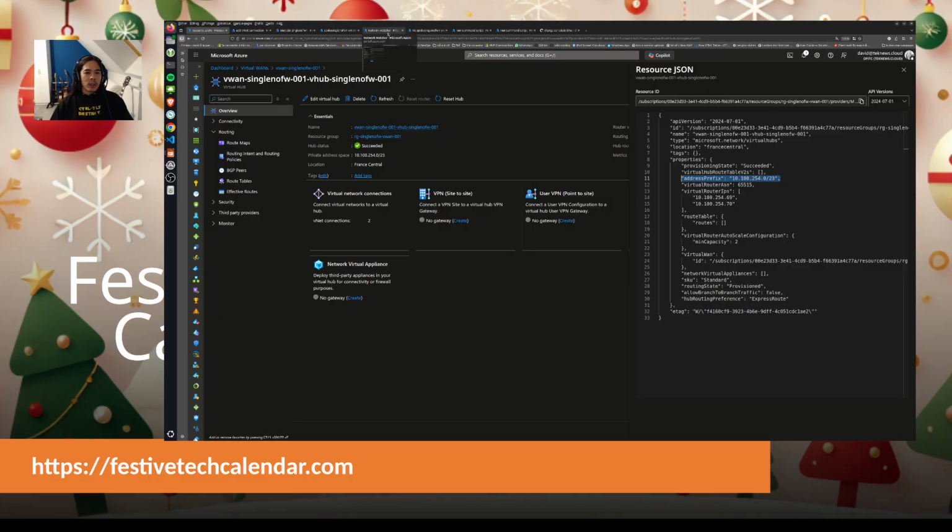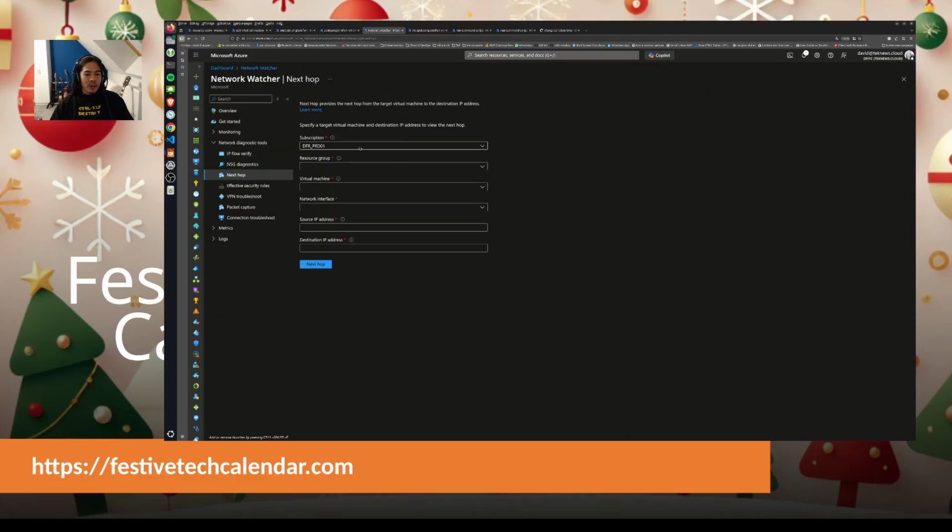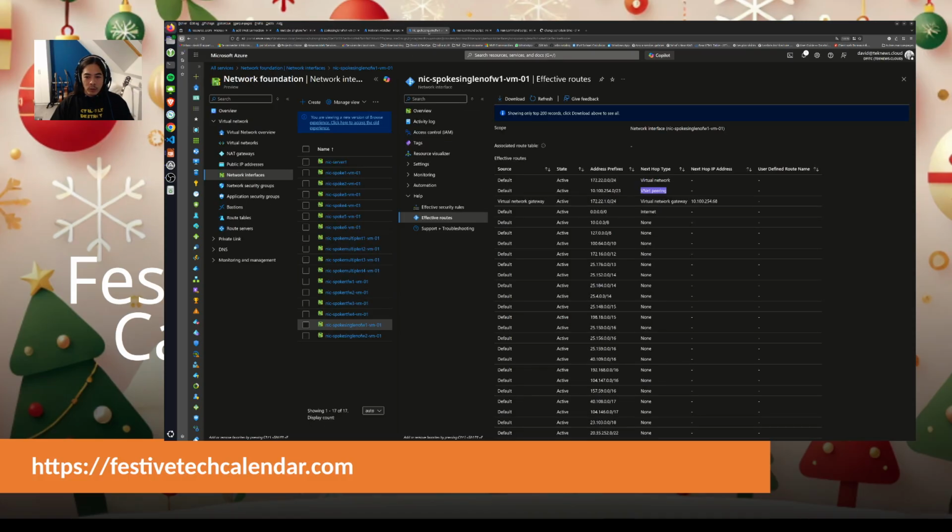What can we do? We can maybe check if we have connectivity with Network Watcher. Single, yeah, perfect. So this is not the one that I want. I would like to try with virtual machine 1, and this time I will try to reach this one, because this was the IP that I checked earlier. Well, it was not the IP that I checked earlier. This is this one.